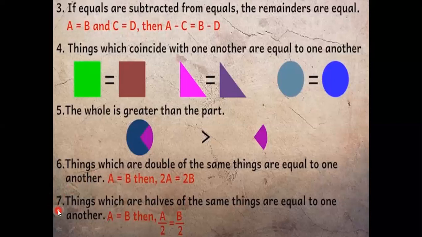Similarly, axiom number 7 says that things which are halves of the same things are equal to one another. Very similar to axiom number 6. Say I have got two things which are equal to one another, that is A is equal to B. The statement says that half of A will be equal to half of B also. That is, if A is equal to B, then half of A will be equal to half of B. So this was the 7th and the last axiom of Euclid that you should be aware of as far as grade 9 chapter 5 is concerned.